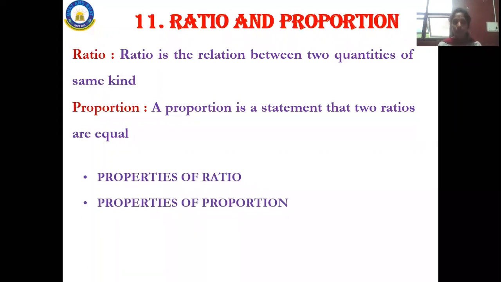And properties of proportion. So in this chapter, we'll be discussing properties of proportion. Don't hurry, I'll explain properties of ratio, properties of proportion, everything in detail when I'm doing the chapters. So just know the concept now. Types of ratio and problems. What are the types of ratios that we have? What are the types of problems that we are going to solve based on this ratio? So everything will be discussed. When we meet in the class, I'll just give you a brief introduction of this. Is there any doubt?